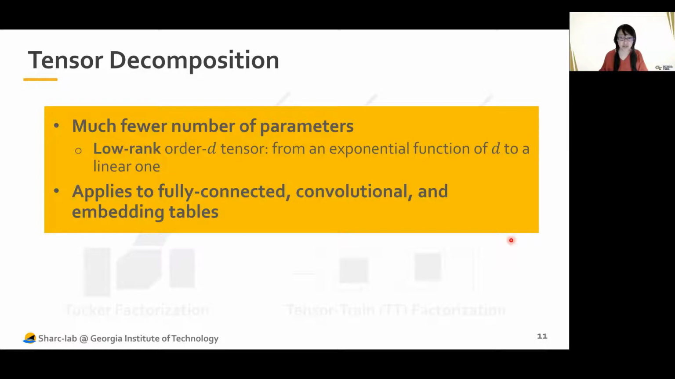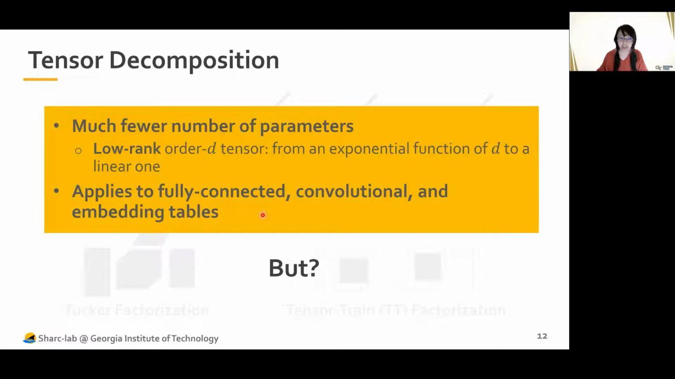So in fact, tensor decomposition is exploiting the low rank feature of the original tensor, and the new representation requires much fewer parameters, from an exponential function of d to a linear one. And also this tensor decomposition can be applied to fully connected layers, convolution layers, and embedding tables.